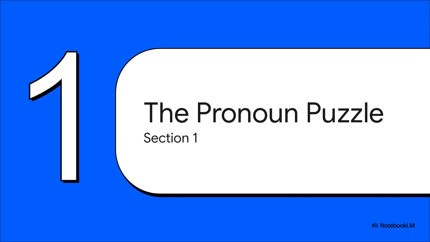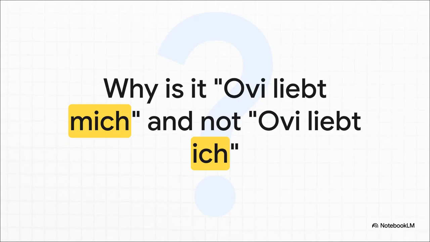We're going to approach this just like detectives. And our first piece of evidence? It's a super common mistake. You might think, well, since ich means I, you'd just say Avi liebt ich. But that's kind of like saying Avi loves I in English. It just sounds wrong, right? The clue to solving this isn't in the pronoun itself, but in what that pronoun is actually doing.